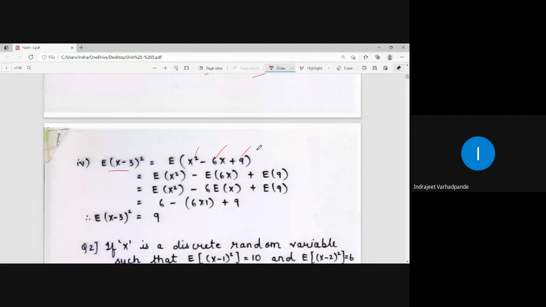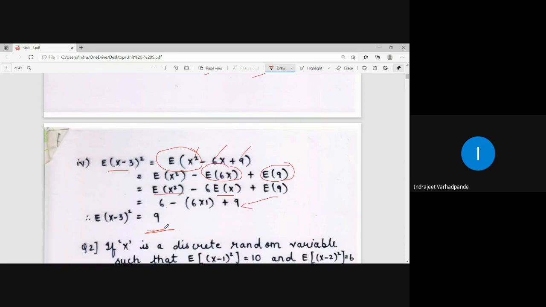Now individual expectation, expectation of x square, expectation of 6x, expectation of 9. What is expectation of k? K itself. 6 into expectation of x, expectation of x square, I have already the values available with me. 6 minus 6 plus 9, that gives you the answer as 9. So what is expectation of x minus 3 whole square? The expectation of x minus 3 whole square comes out to be 9.